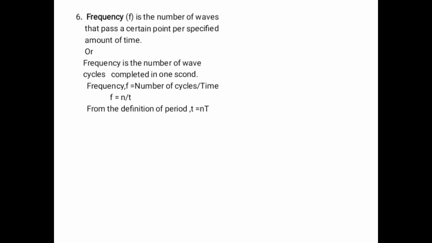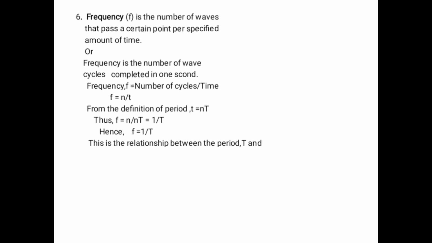From the definition of period, T is equal to t over n. Thus, f is equal to n over t, which is equal to 1 over T. Hence, frequency is equal to 1 over capital T, or you can say frequency is the reciprocal of period.